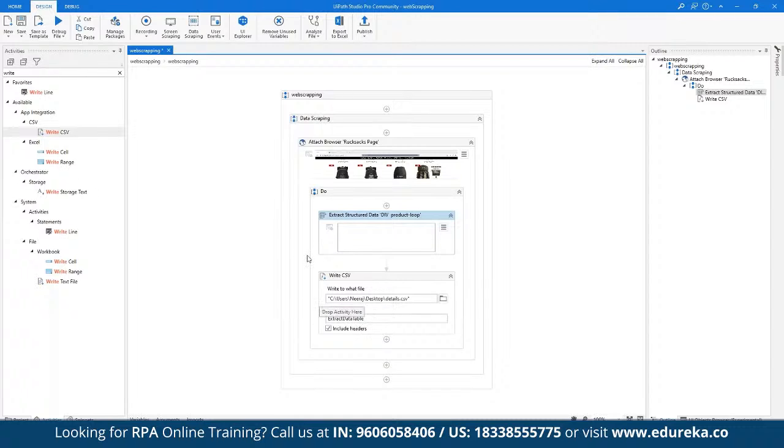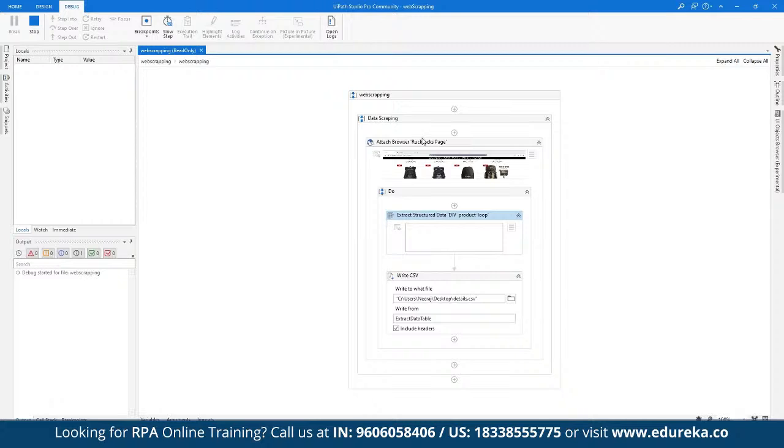And once we are done, to run this automation, we can click on this option which says Debug File. If you click on Debug File, this is going to simply run the entire process. In case there are some errors or there is something wrong, then we will be able to see what is wrong in the output part. Or else if it is working fine, then we should be seeing the output as completed successfully. So let's wait for this scraping to be done.